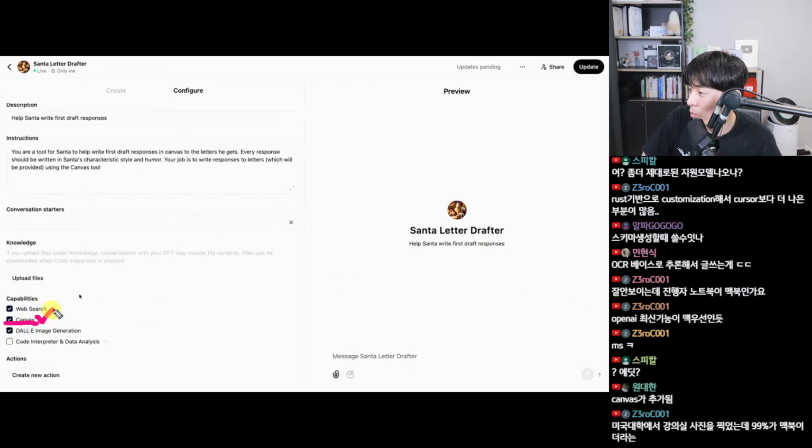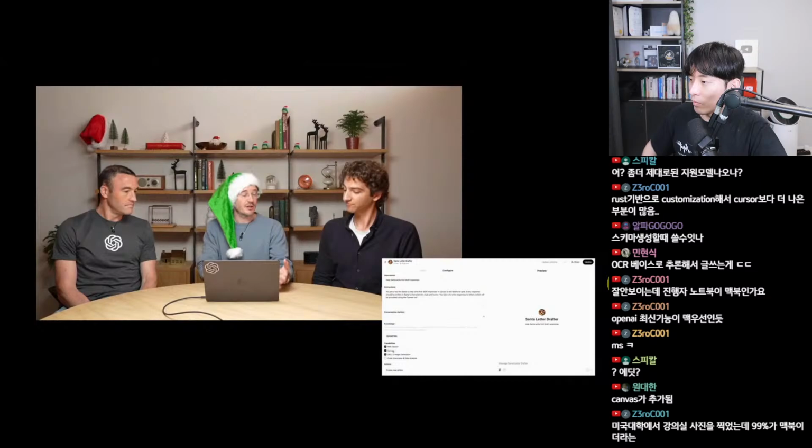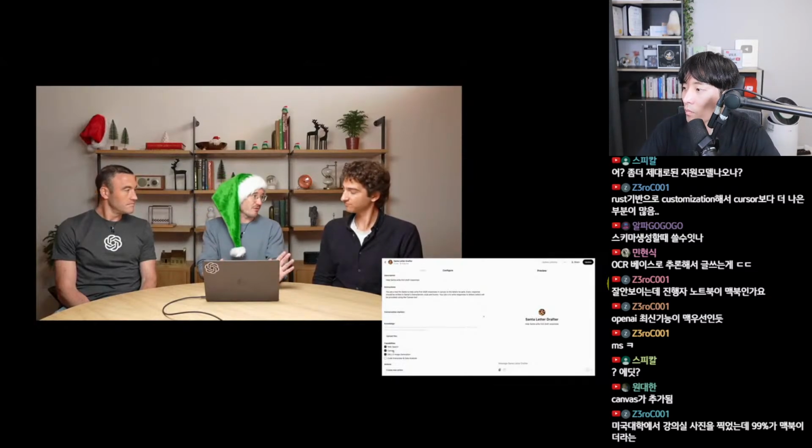Here at the bottom is a list of checkboxes on your capabilities. So this is the set of tools in ChatGPT that are available in GPTs. And there's the new one here, Canvas, which, as we roll out today, will be on by default for new GPTs. Existing GPTs, we're going to leave this off. That way we don't disrupt the behavior of any existing GPTs that people have created. But if you want to add Canvas to your existing GPT, it's very easy to do that.